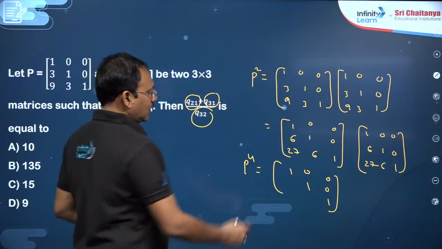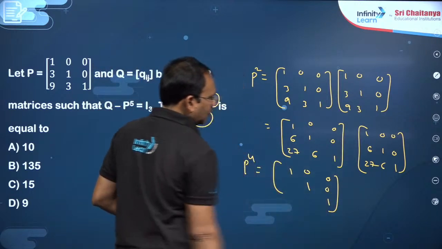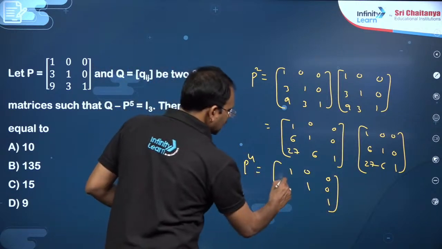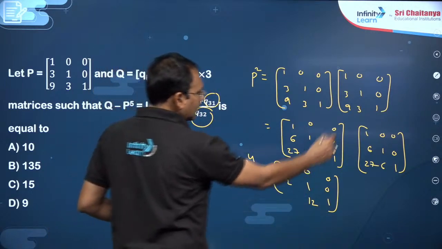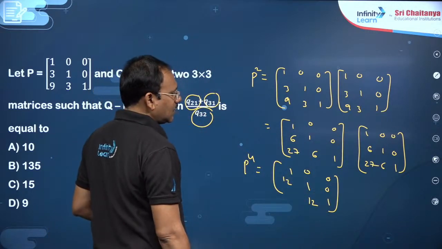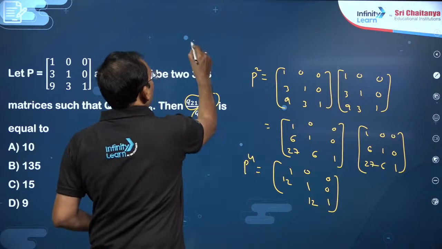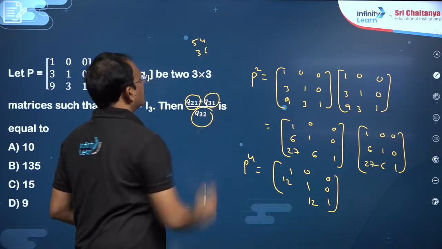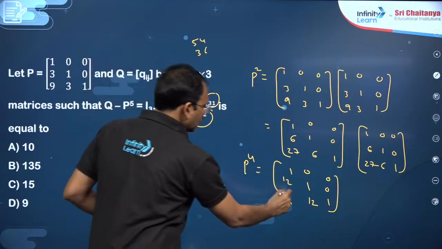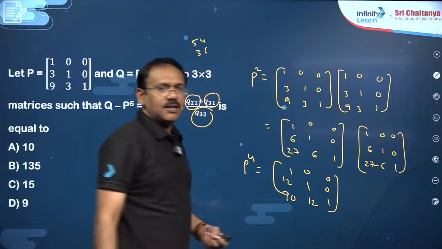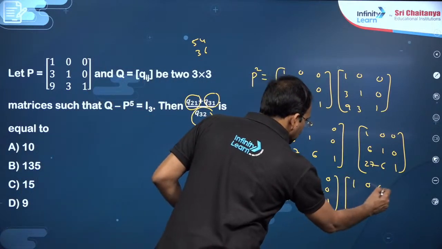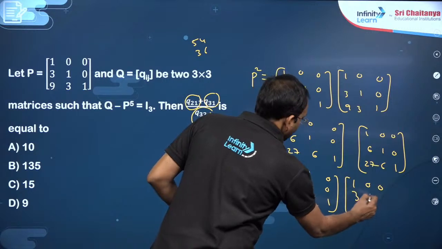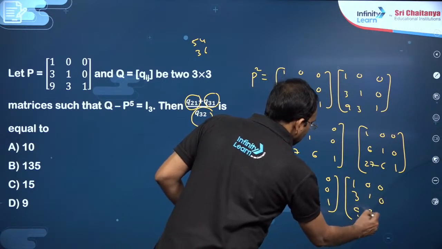Next element, you see second row first column, 6 plus 6, that is 12. So here also 12 you will get. The next, this element, 27 plus 36 plus 27, 54 plus 36, that is 90 it is going to be. P power 4 here is 90. Now you need to find P power 5, multiply this with [1 0 0, 3 1 0, 9 3 1].